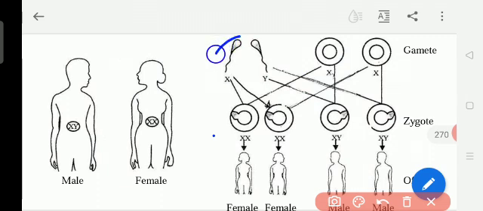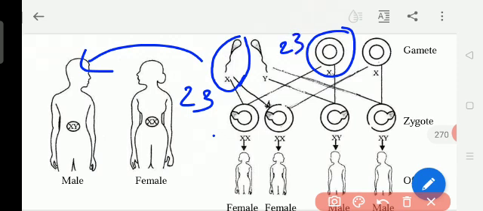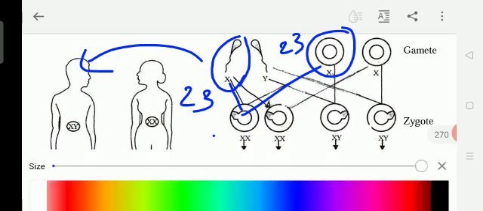If the sperm has, for example, this is male and this is female. If the male sperm has only the X chromosome of 23 and the female ovum has the 23 with X chromosome, now this one and this one, so this child is the female child.